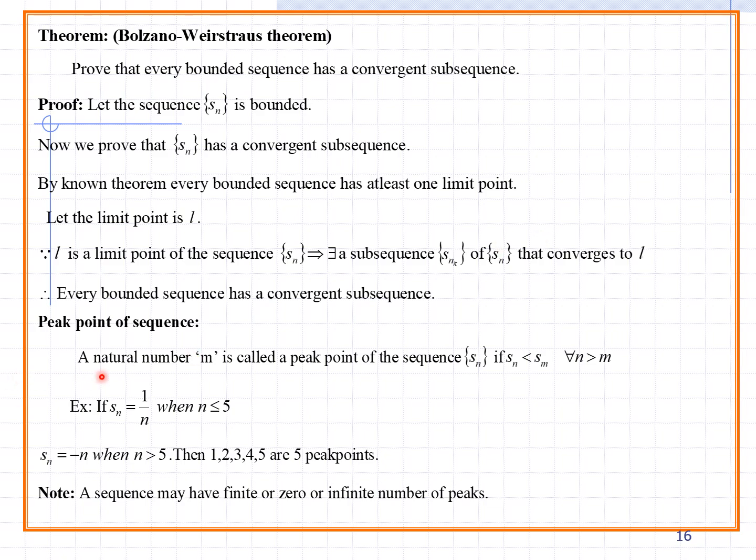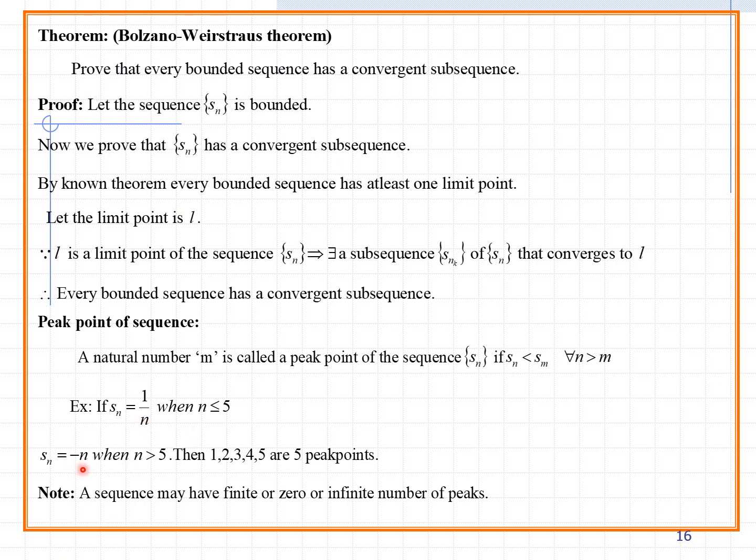Peak point of a sequence. A natural number m is called a peak point of the sequence Sn if Sn is less than Sm for all n greater than m. So if Sn equals 1/n when n is less than or equal to 5, for example, here you can put 1/5 as Sn. It is like some peak point of the sequence. In a sequence you can find out what a peak point is.